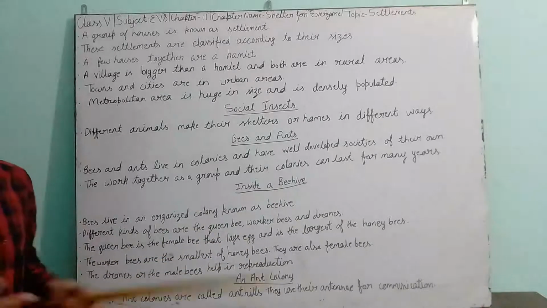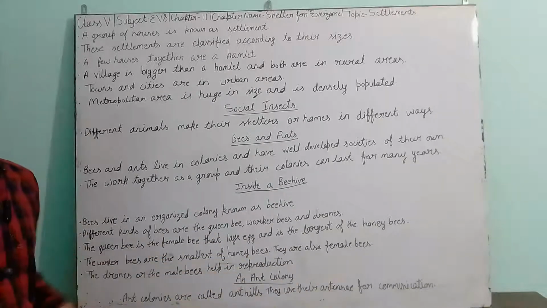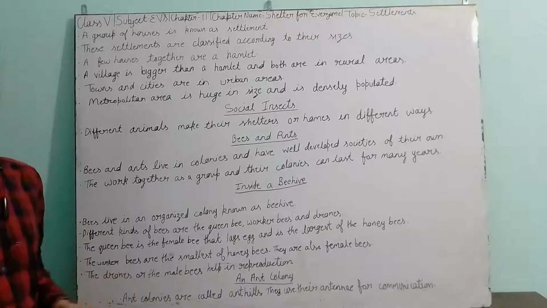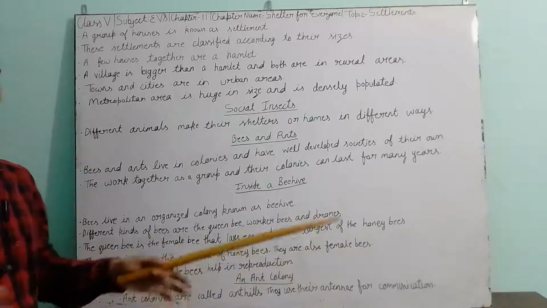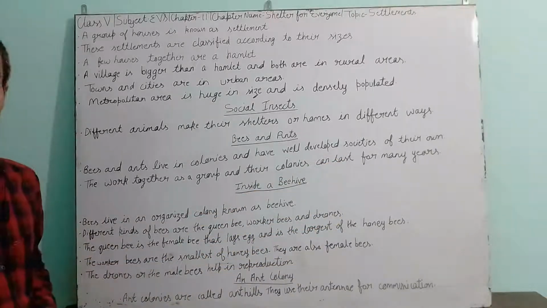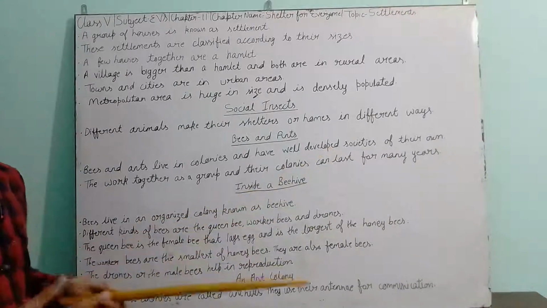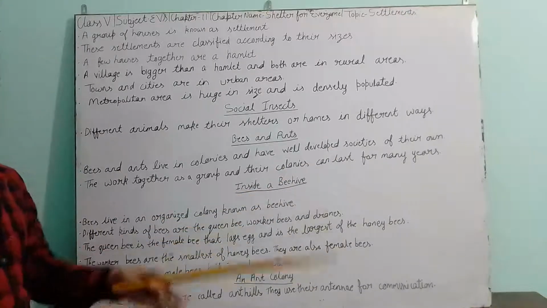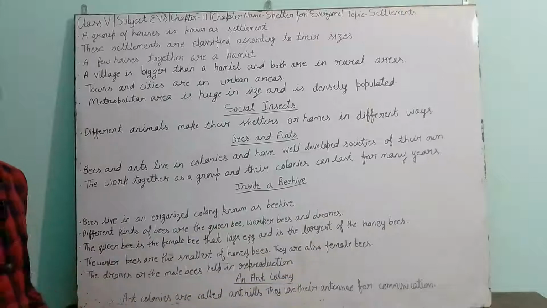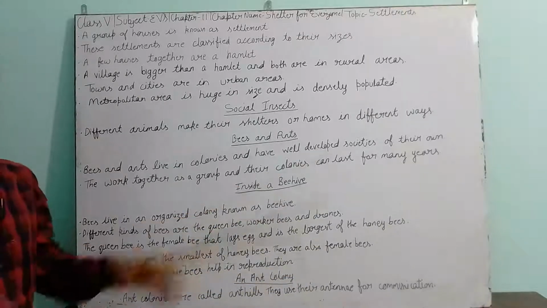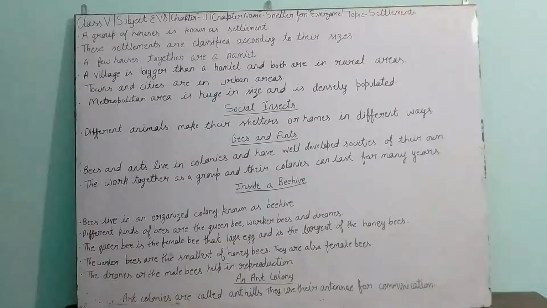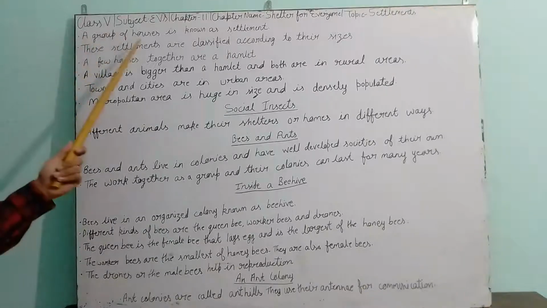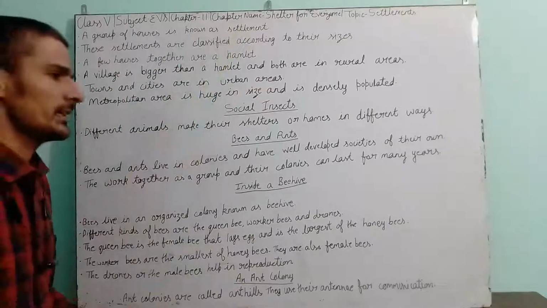As time passed and human beings developed, at present, in different places, according to the condition and the requirement, they make homes near the homes of others, which means a neighborhood is present. A group of houses is present at a particular place. So this group of houses is the settlement. A group of houses is known as a settlement.